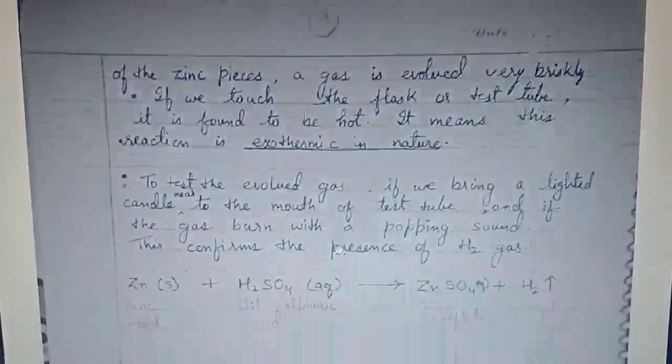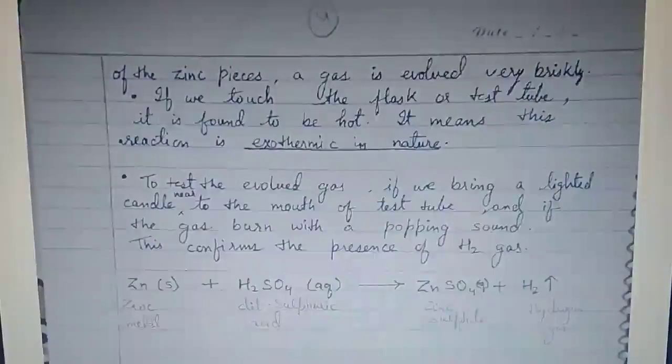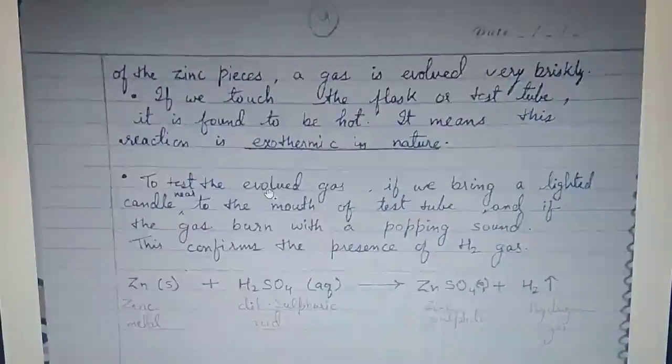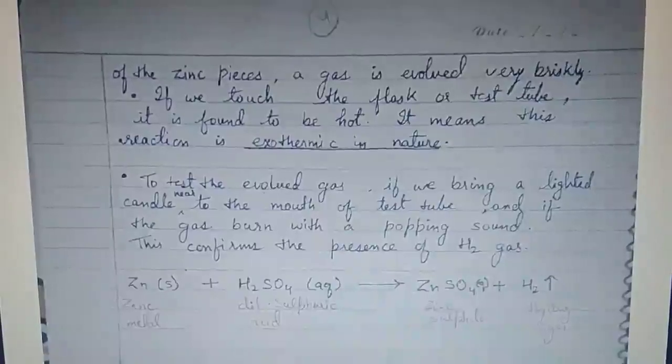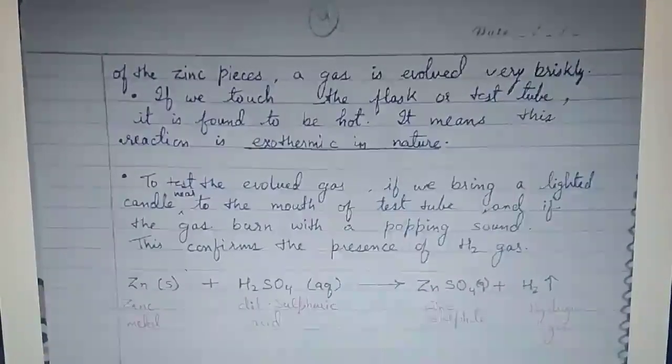You can see the reaction here: zinc plus H2SO4 gives ZnSO4 plus hydrogen gas. A good amount of hydrogen gas comes out, and this reaction is also called an exothermic reaction. Why exothermic? Because if we touch the test tube or flask in which the reaction is taking place, we will feel it hot. The reaction in which heat is evolved is called an exothermic reaction.